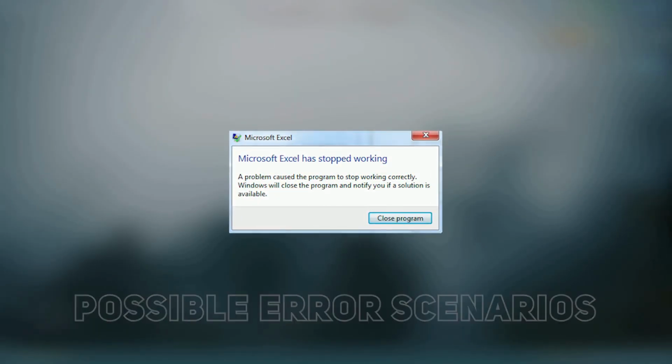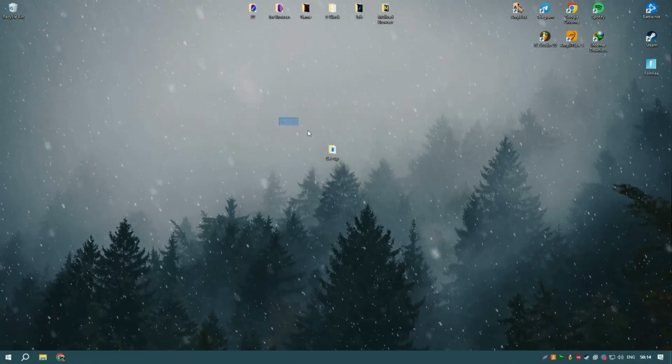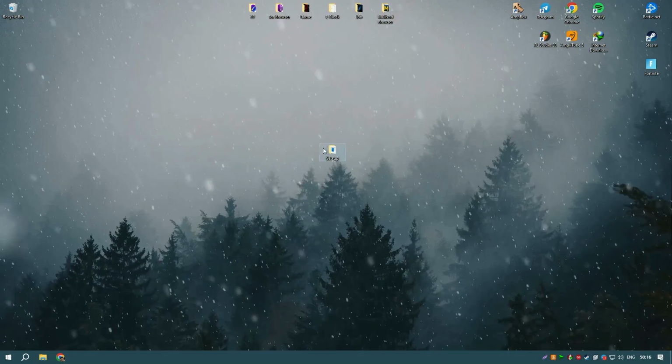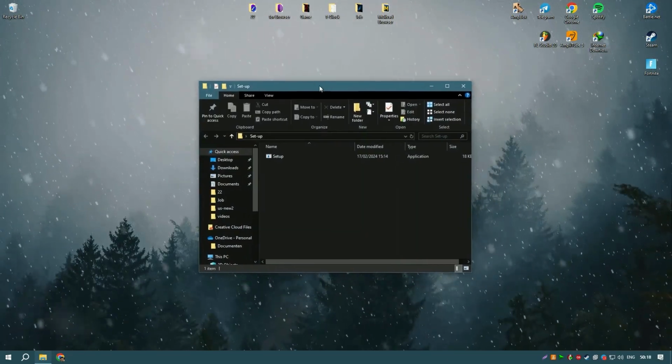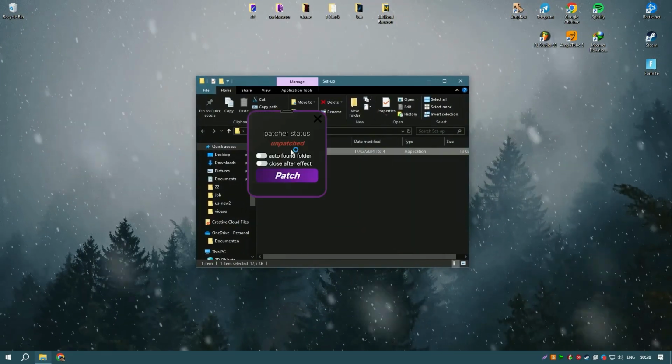Identifying the root cause manually can be challenging and time-consuming, but there's a quicker way to resolve this problem. Our software can automatically detect and fix issues causing Microsoft Office applications to crash.